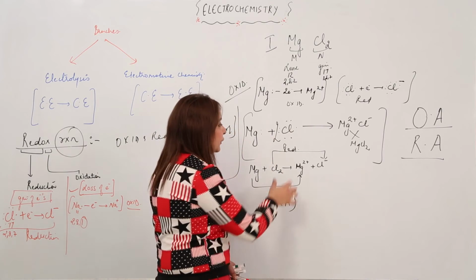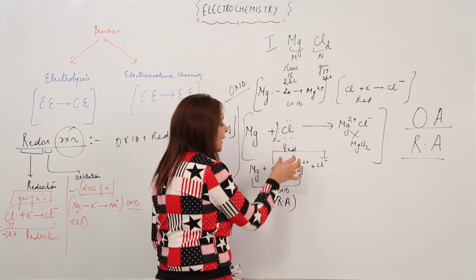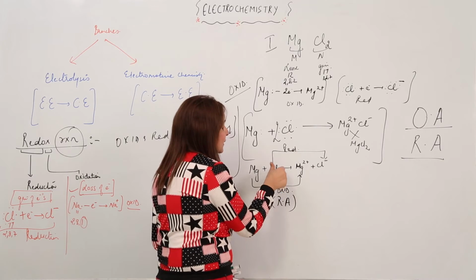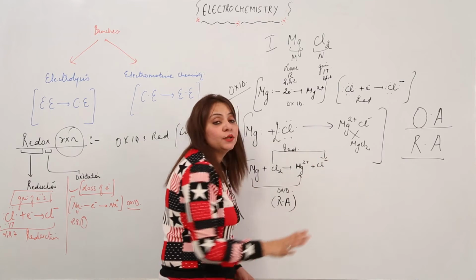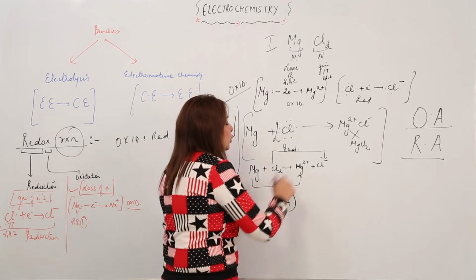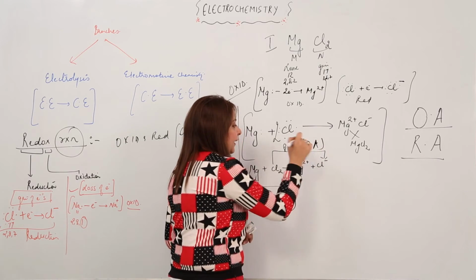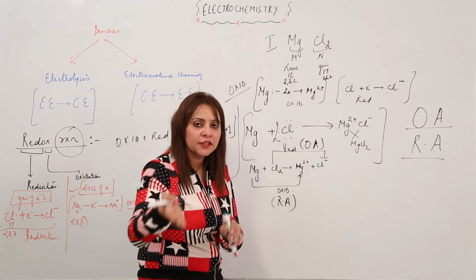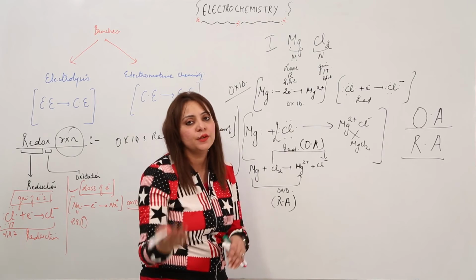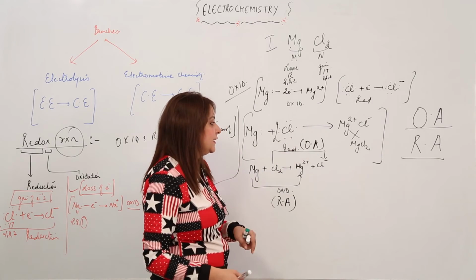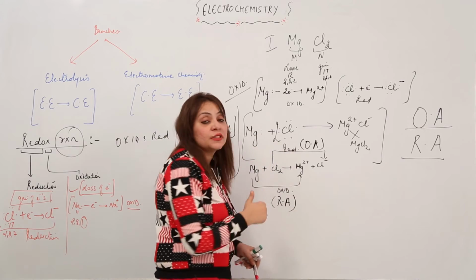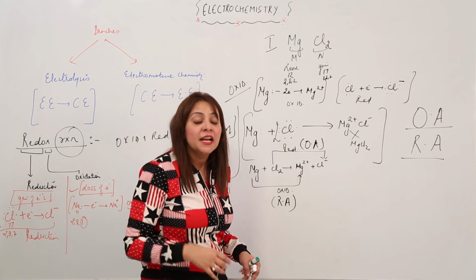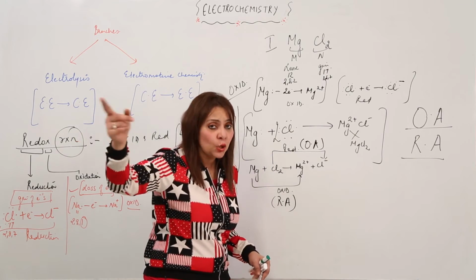In a similar manner, reduction is the gain of electrons. That means the Cl is gaining an electron and turning into Cl negative, right? So it is called an oxidizing agent. See, the reduction one is the oxidizing agent, the oxidation one is the reducing agent, right? So how is it an oxidizing agent? It is getting reduced, that means it is accepting an electron, right? But it is making the other substance oxidized.